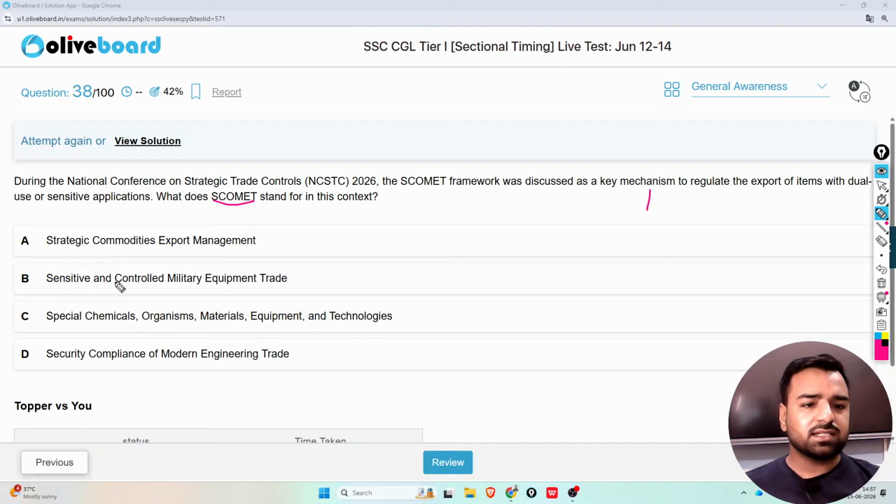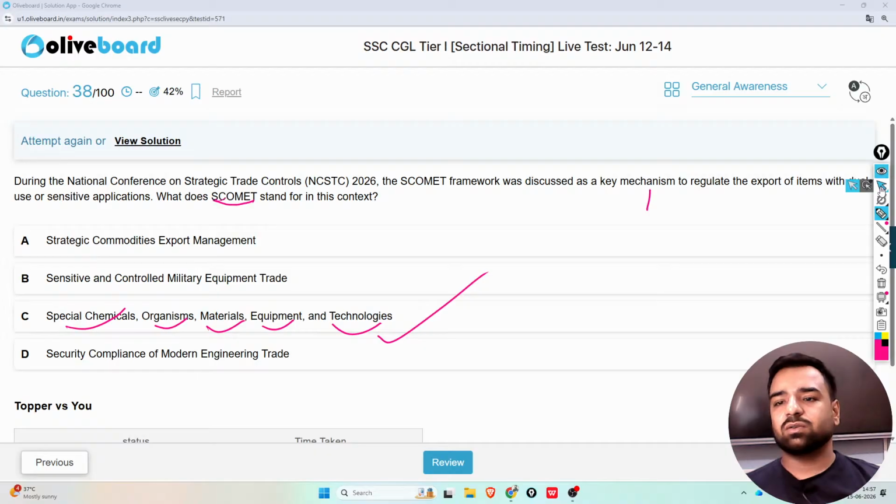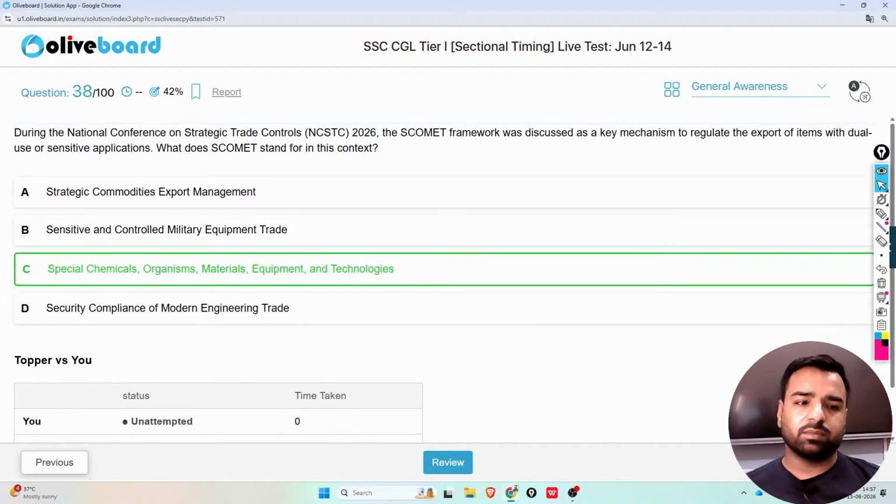Is it Sensitive and Controlled Military Equipment Trade? Is it Special Chemicals, Organisms, Materials, Equipment and Technologies? Or is it Security Compliance of Modern Engineering Trade? So guys, that is Special Chemicals, Organisms, Materials, Equipment and Technologies. The correct answer is option number C only, and we'll go with option number C here.